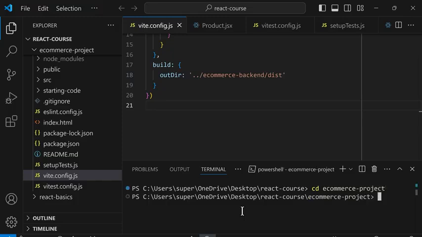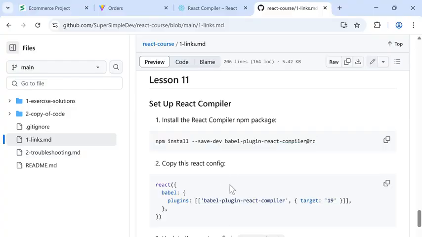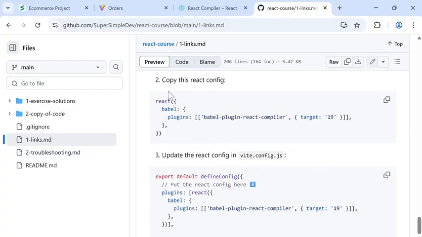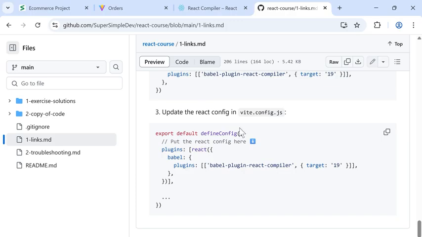And then I'll paste the command and press enter to install the React compiler npm package. And then I'll go back. And the next instruction is to copy this React config. So I'll select this config and copy it. And then I need to update vite.config.js and put that React config in here.